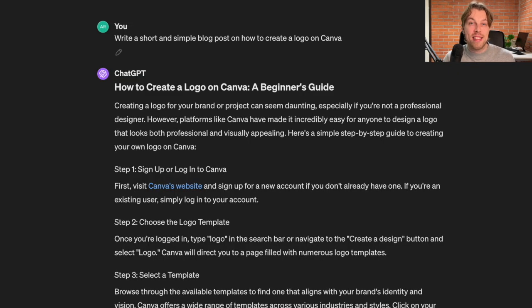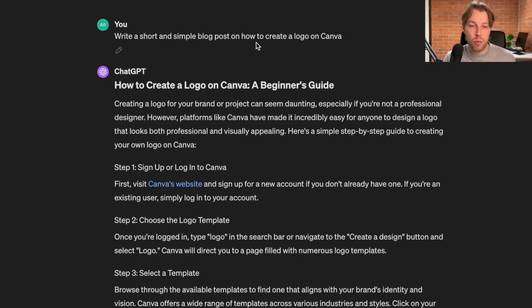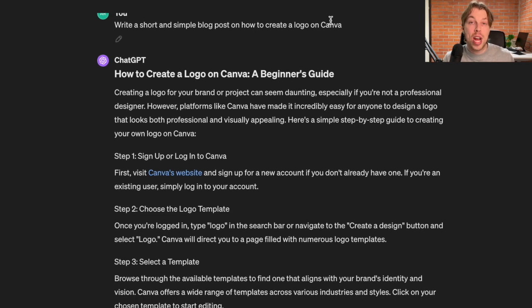But then the human edits are the most important part, what actually makes the blog post stand out and what makes it not just another blog post about that topic. Now let me show you a concrete example of myself editing one of these ChatGPT written blog posts and how I can actually take them to a completely different level and how they end up not being just another blog post about that topic. So here you can see I have asked ChatGPT to write a simple blog post on how to create a logo using Canva.